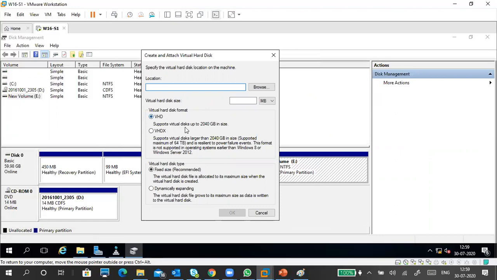Can you see this? VHD supports virtual hard disks up to 2 terabytes. You can create a disk up to 2 terabytes. For larger than 2 terabytes, the maximum you can create is 64 terabytes. The VHDX format was introduced in Windows 8 and Server 2012. If you have Windows 7 or lower versions, you can't do VHDX.